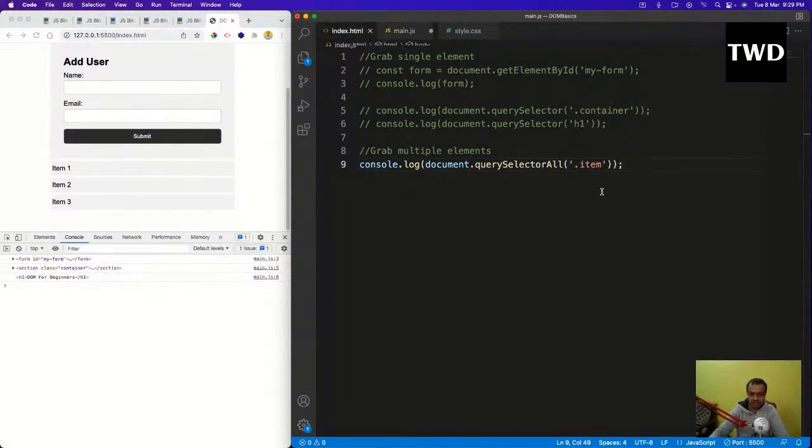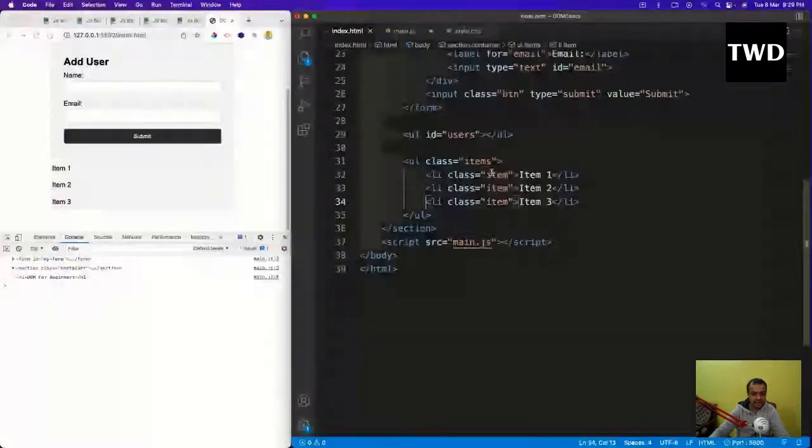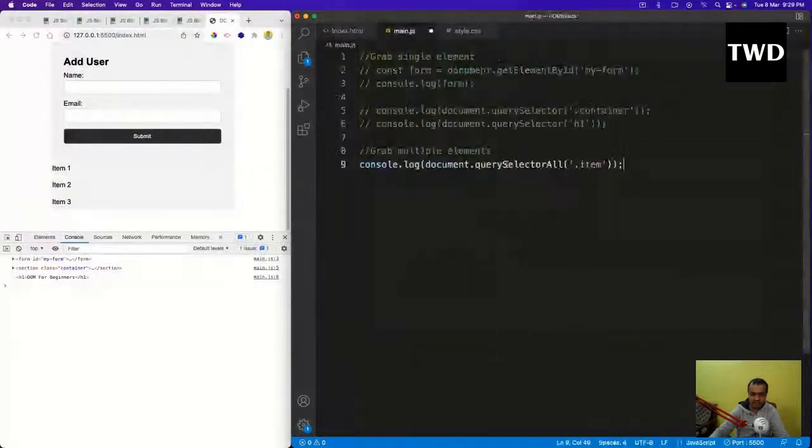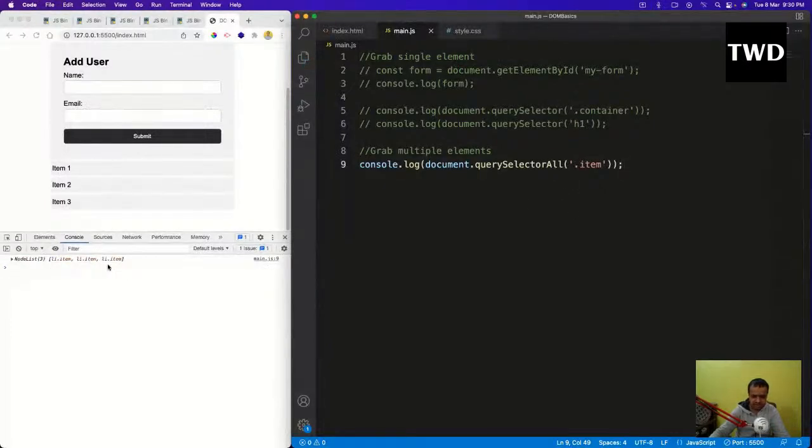So what is this dot item? I'm selecting all those dot item elements. This is not querySelector, it is querySelectorAll. If I do this, see, something known as a NodeList has been selected.